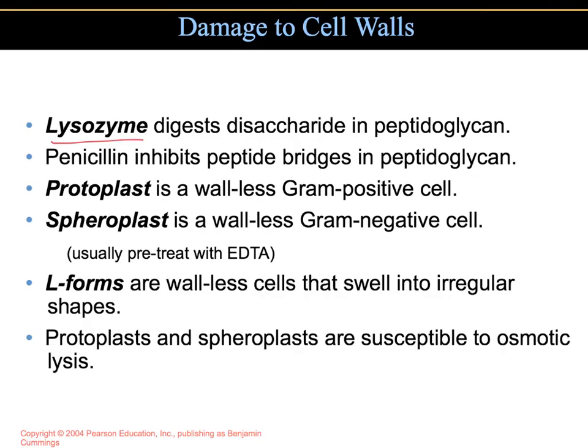Lysozyme essentially cuts up the cell wall like cutting a steel support of a bridge. So it cannot maintain its integrity, and then of course the cell can rupture.